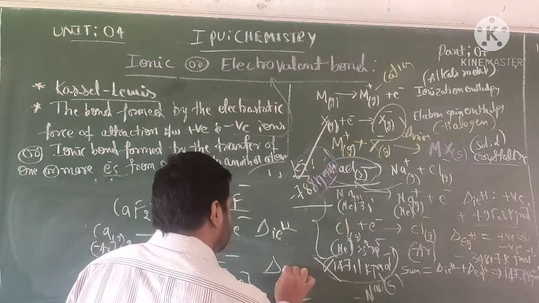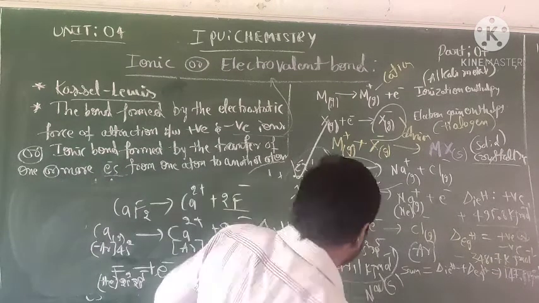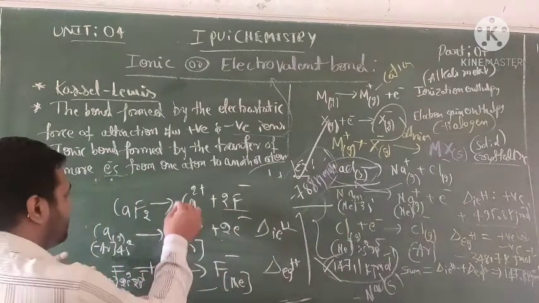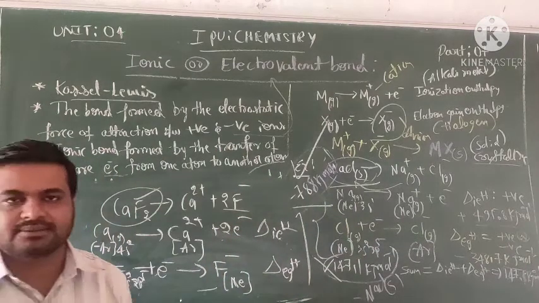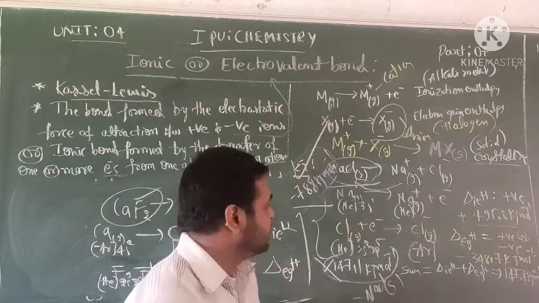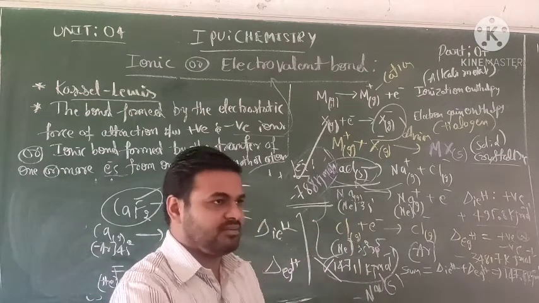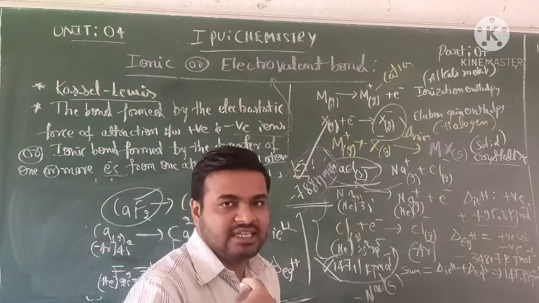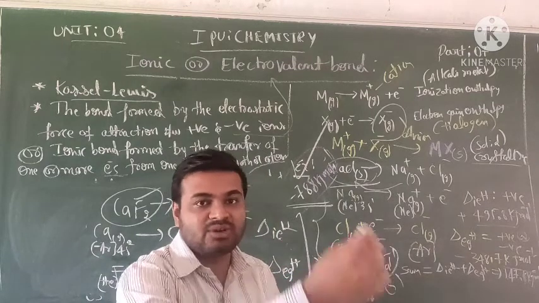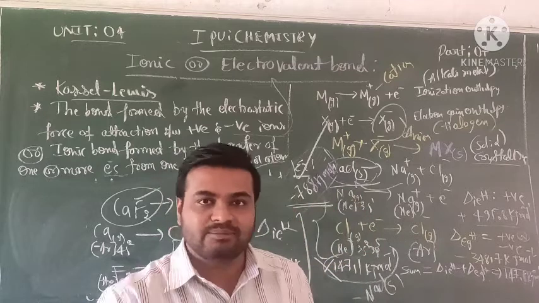Clear? This is about another same example, forming solid crystallines. What is the important point? The exothermic process involves energy released being more than energy absorbed.